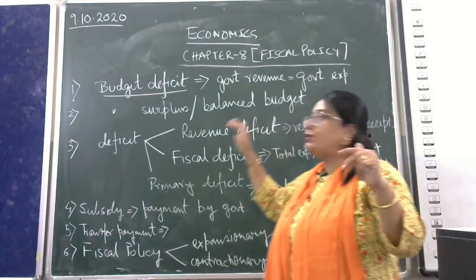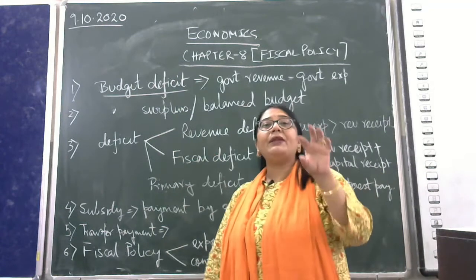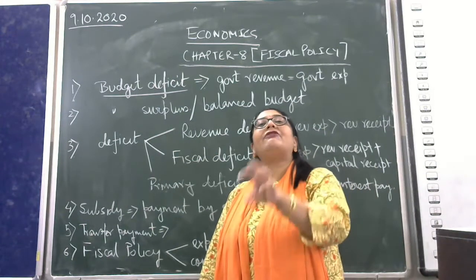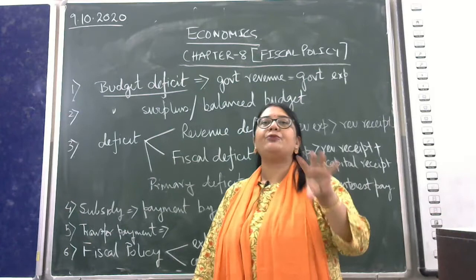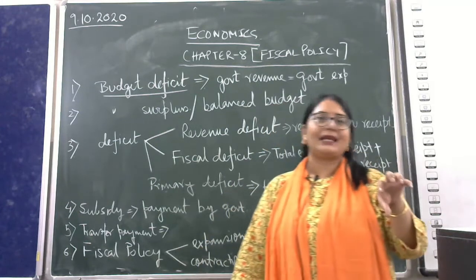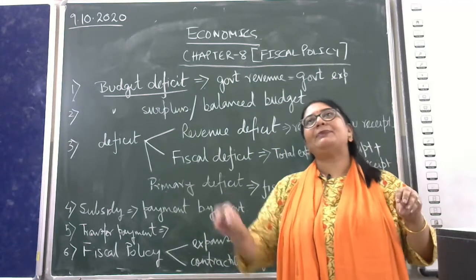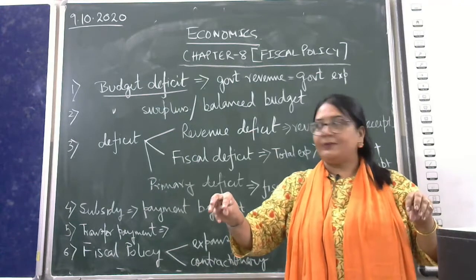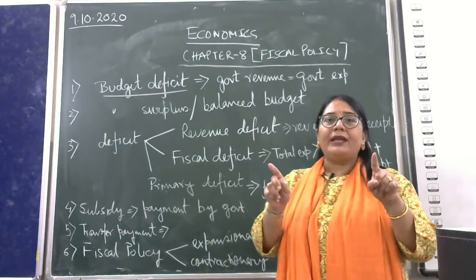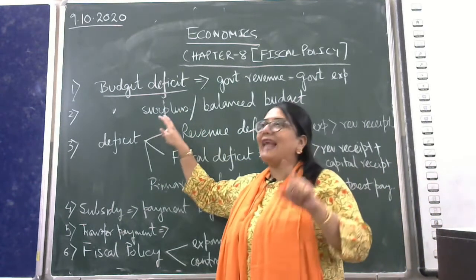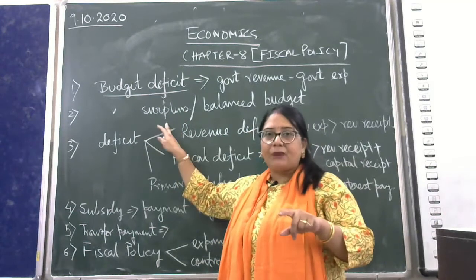Number two is, if the government revenue is greater than government expenditure, that is, 100 rupees I am collecting through taxes and other sources, but my expenditure is 80 rupees, then 20 rupees surplus is there, and that is called a budget surplus.